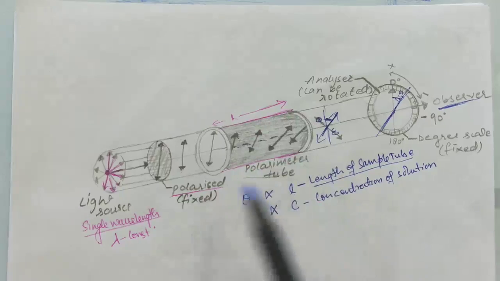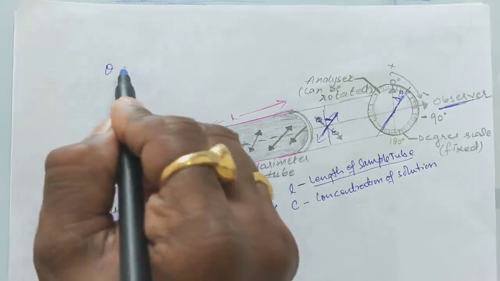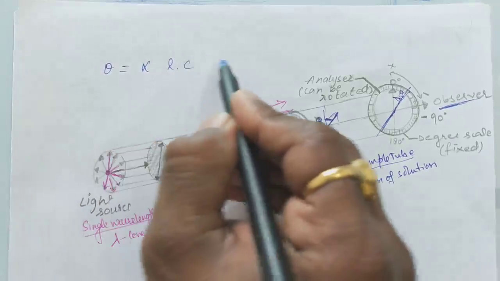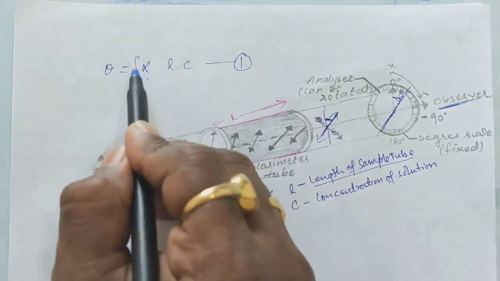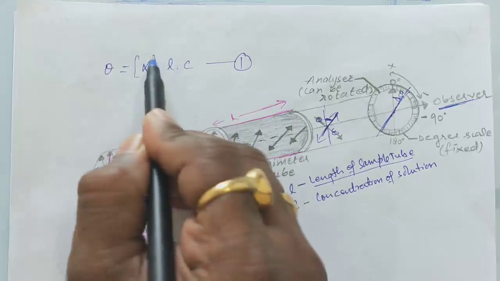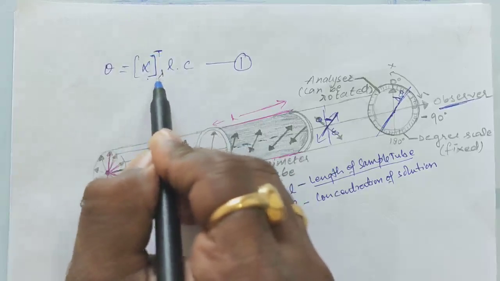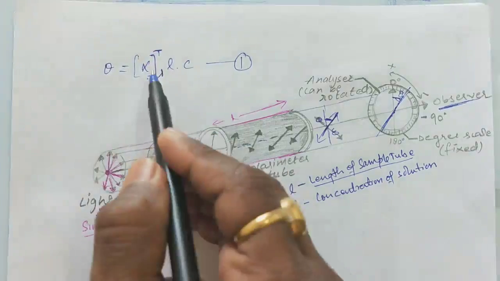So apply simple mathematics. You can write theta is equal to alpha L into C. This is equation 1. This alpha is a proportionality constant, and it is constant at a given temperature with monochromatic light. So T and alpha should be constant.